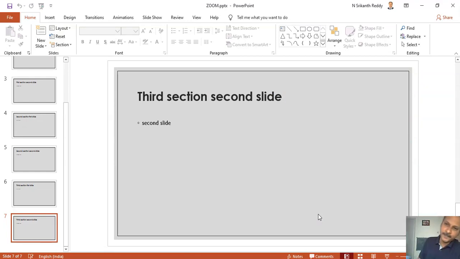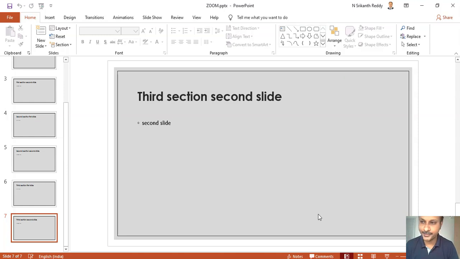So more specifically, a linear presentation is a prefixed sequence of proceeding towards the end. From the beginning to end, there is a prefixed sequence. It is like a path, a linear path, that is predetermined, and you follow that path. That means you don't go back and forth in that path, or you don't have other paths where you can go. So there is no back and forth and no deviations. So that is a linear presentation.